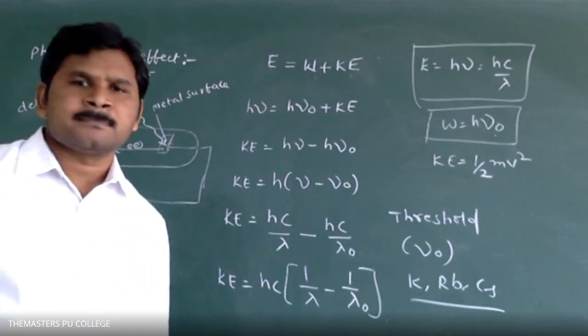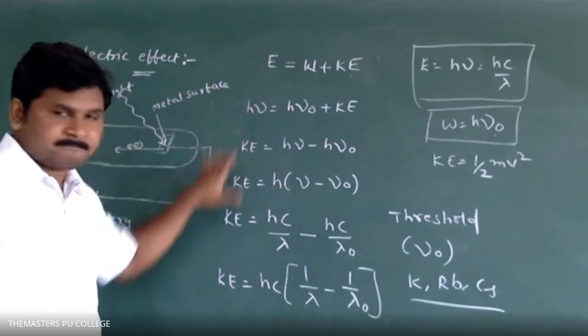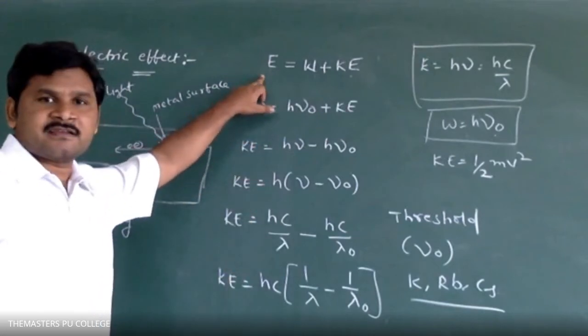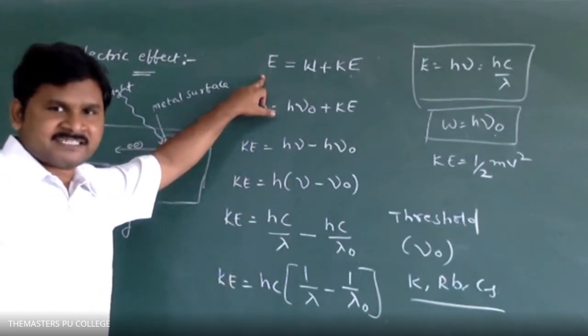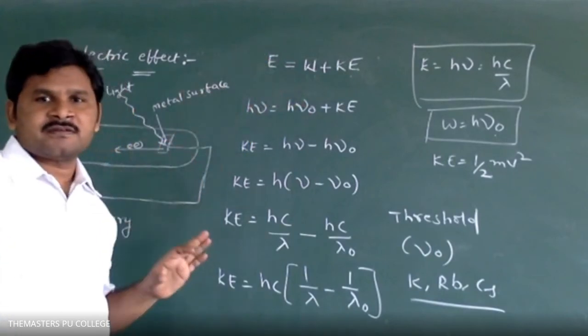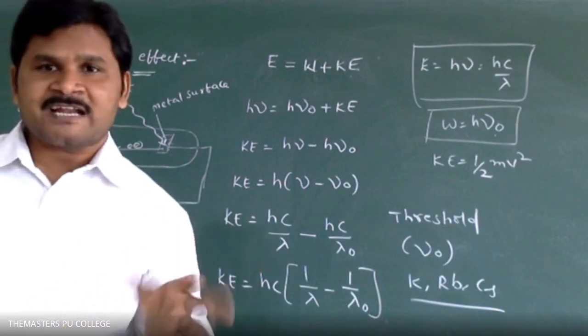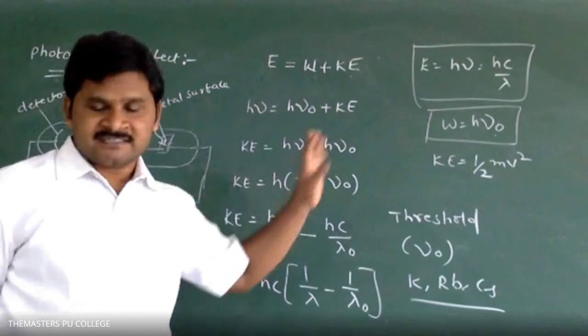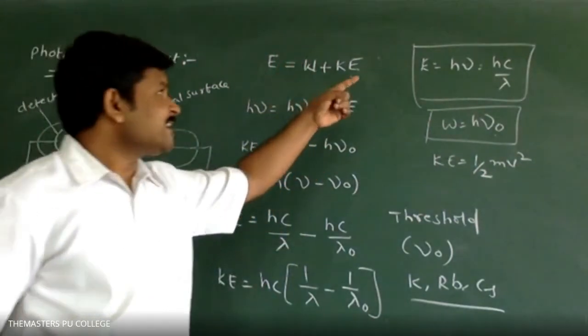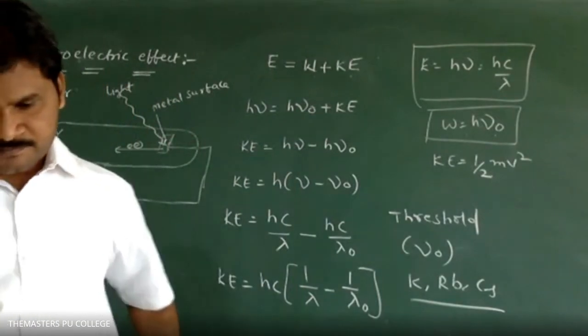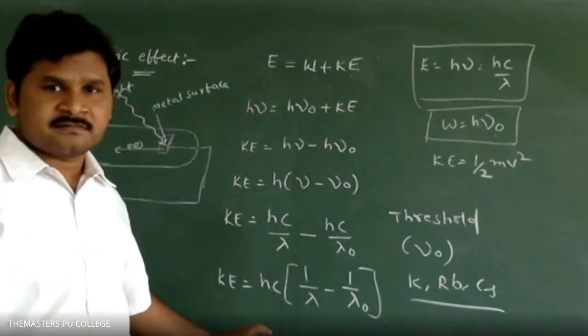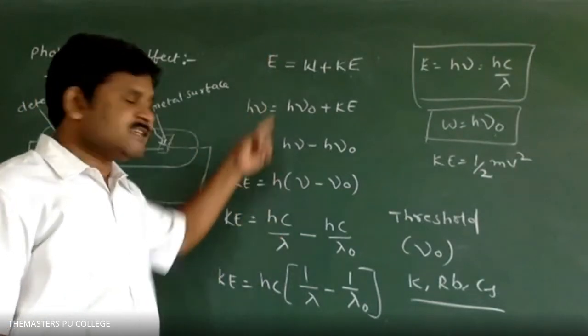Write these formulas. So, what is E? Total energy of light. What is W? Energy required to remove the electron. Ke means kinetic energy of the photoelectron. After these formulas, the rest are derivations, derived formulas.